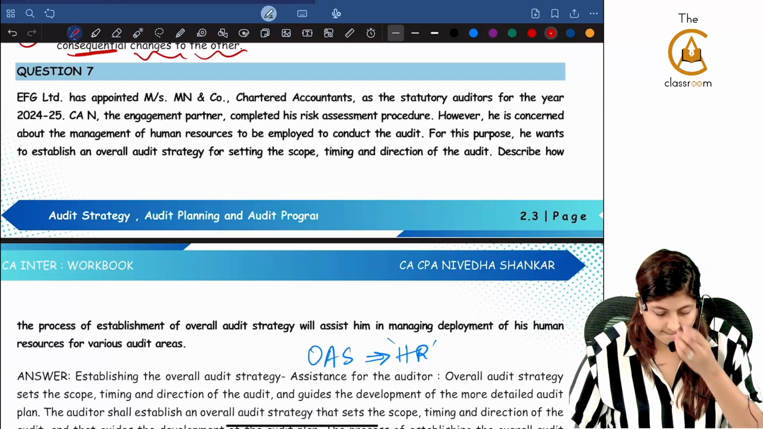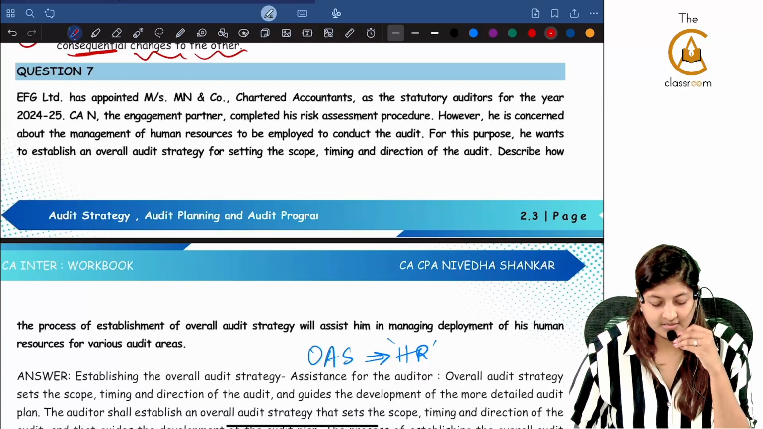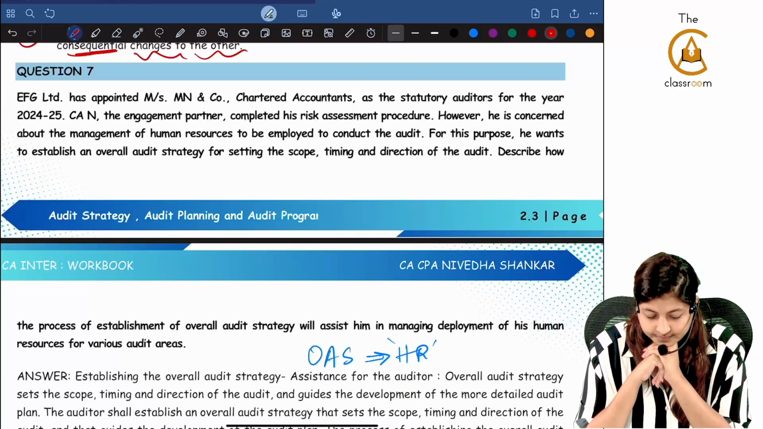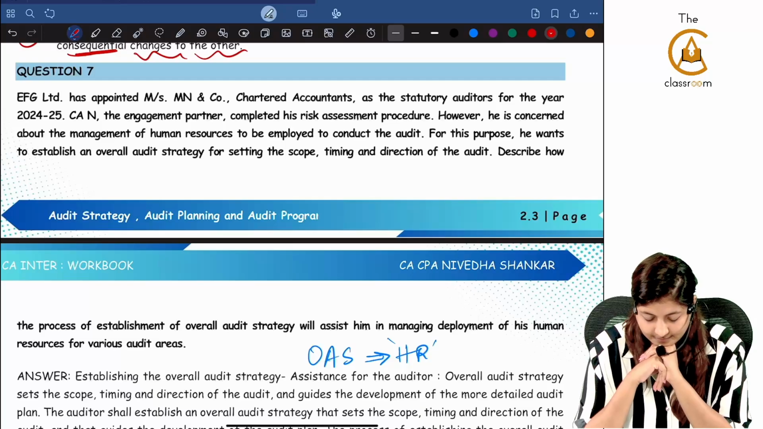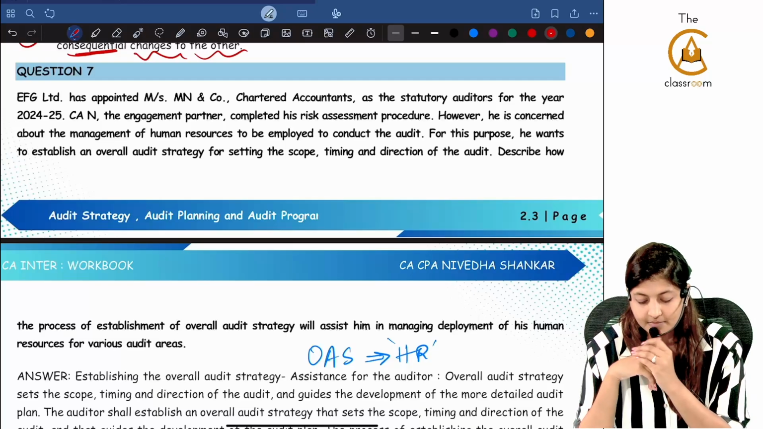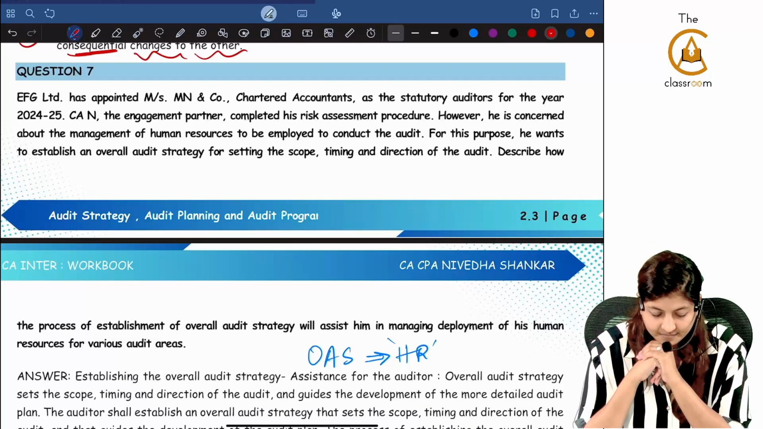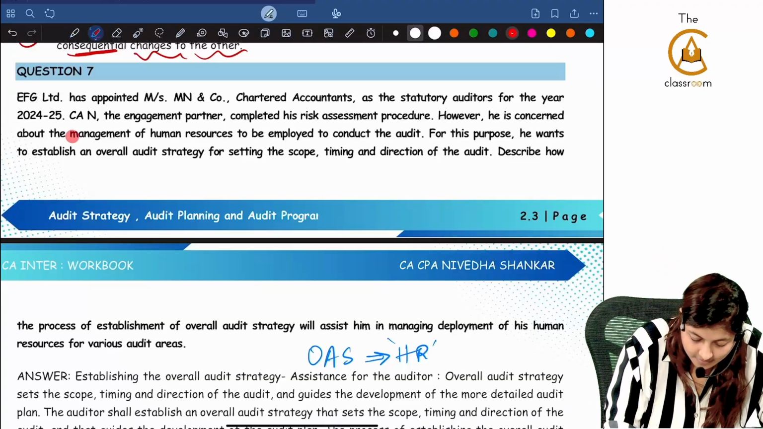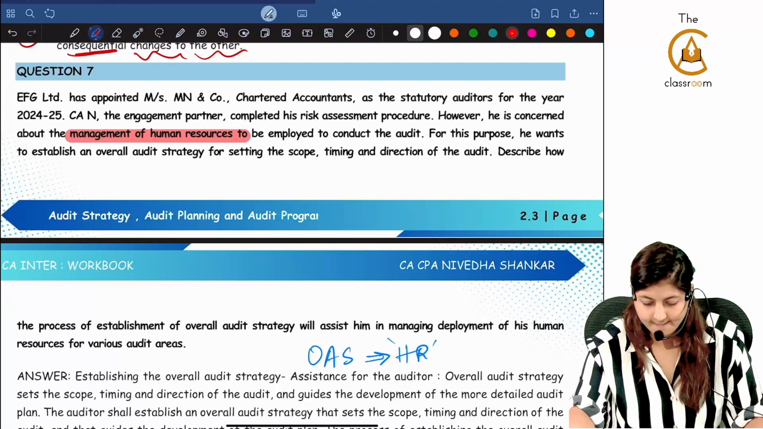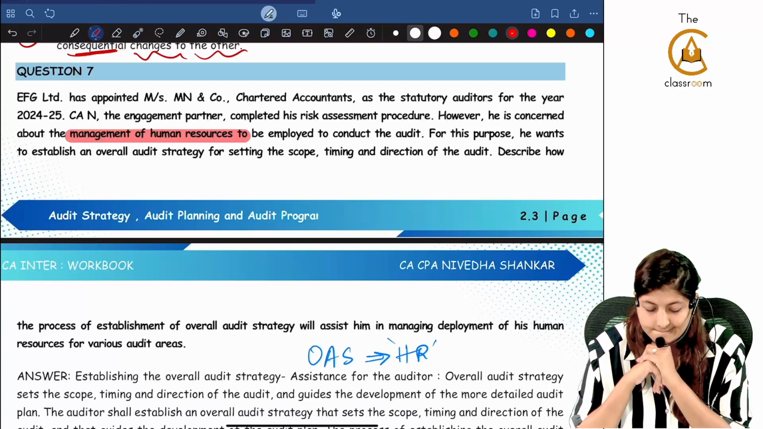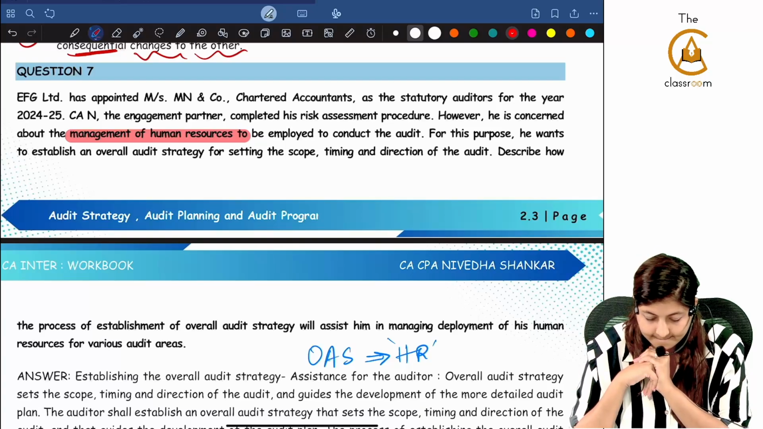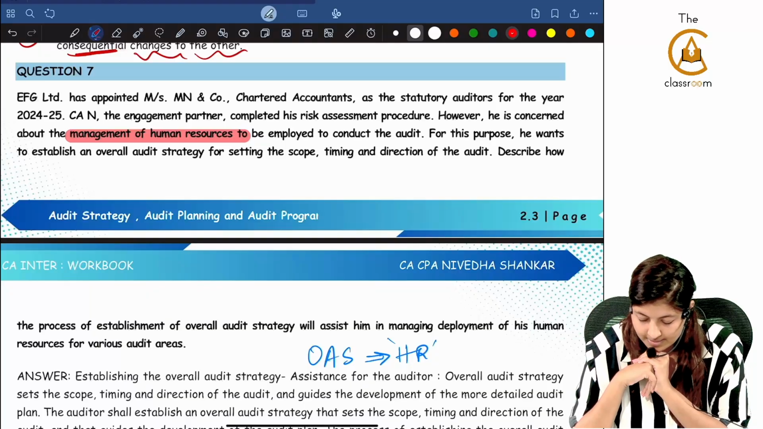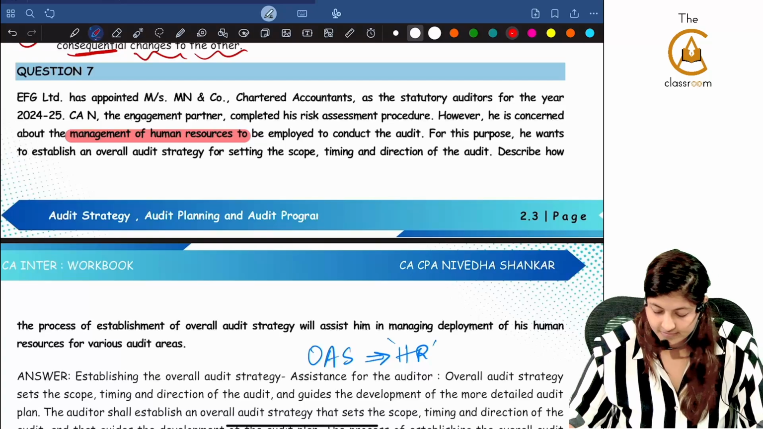EFG Limited has appointed Messrs. M&N Co., Chartered Accountants, as the statutory auditor for the year 24-25. CAN, the engagement partner, completed his risk assessment procedure. However, he is concerned about the management of human resources to be employed to conduct the audit. For this purpose, he wants to establish an overall audit strategy for setting the scope, timing and direction of audit. Describe how the process of establishment of overall audit strategy will assist him in managing deployment of his human resources for various audit areas.